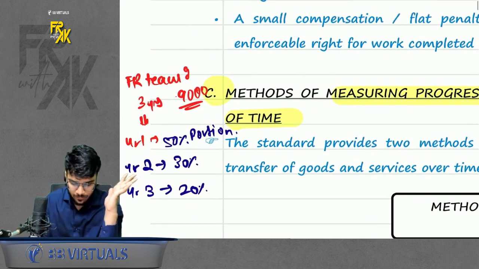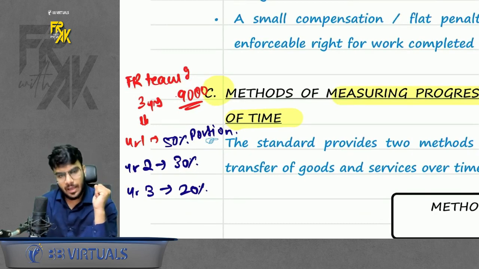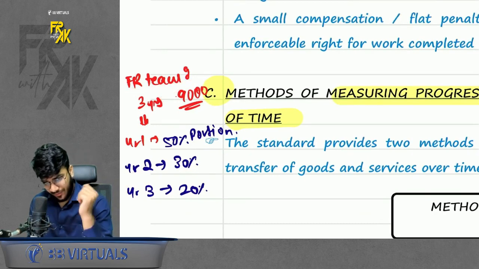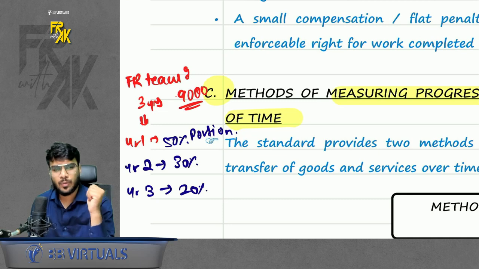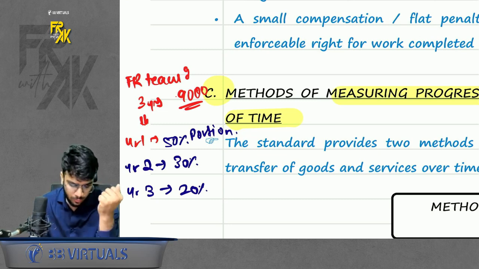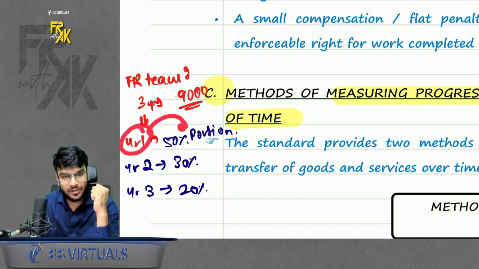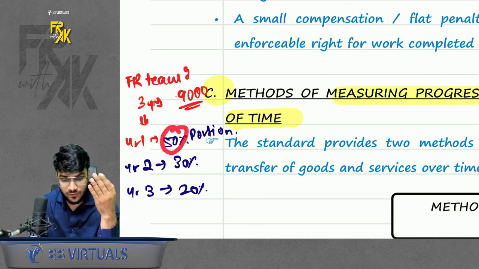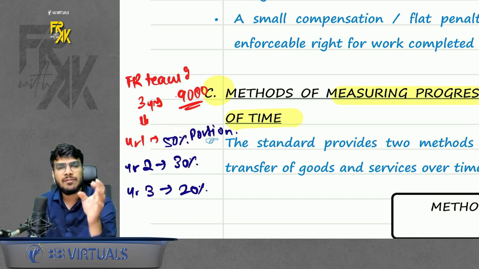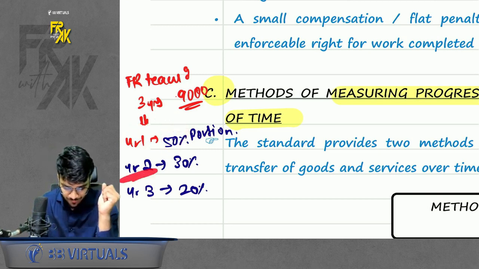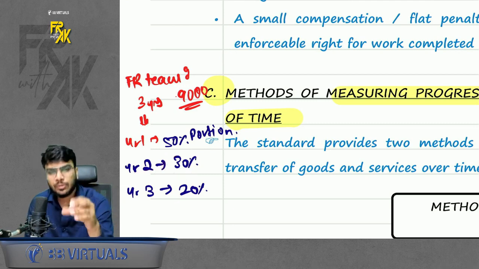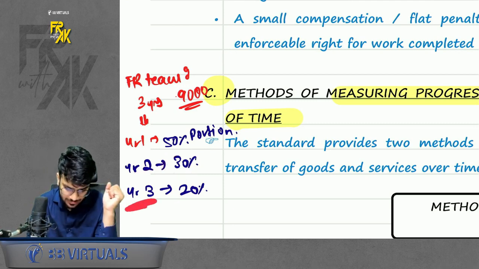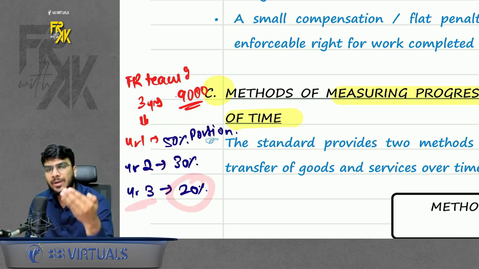For example, I'm going to teach FR for 3 years. I charge 9,000 rupees. So if I ask how should I book the revenue, don't say equally over 3 years. It will not always be equal. It can be equally, but not always. If I tell you that in year 1, I taught 50% of the portion, that means in year 1, 50% revenue accrued. So book the revenue 50%. In year 2, if I taught 30% portion, book 30% revenue in year 2. In year 3, if I taught 20% portion, book 20% revenue in year 3.